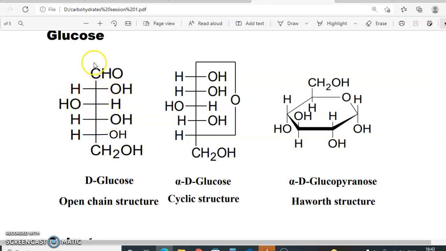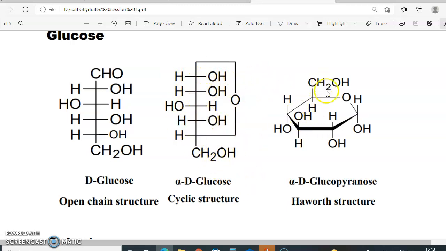Now what happens is there is an intramolecular hemiacetal formation. This OH goes and attacks the carbonyl carbon. When it attacks the carbonyl carbon, we know that C double bond O is converted to OH. So this O attacked this carbon, and the carbonyl carbon has been converted to the OH and the H. So this is the cyclic structure of D-glucose.